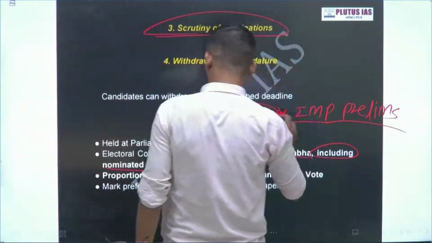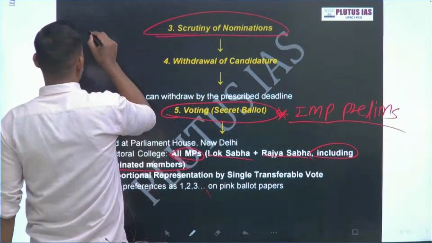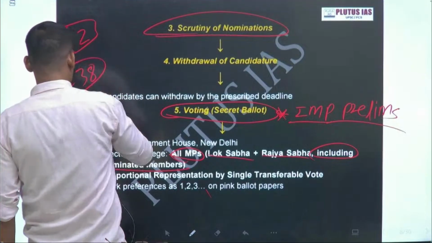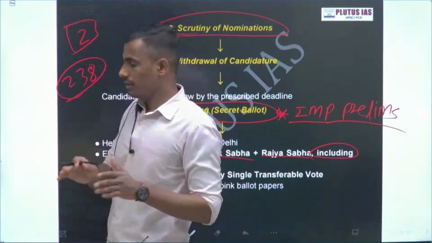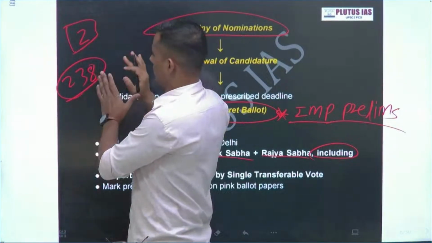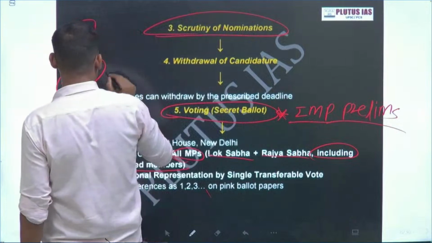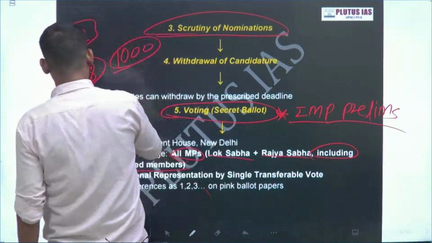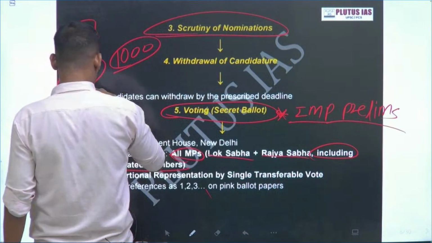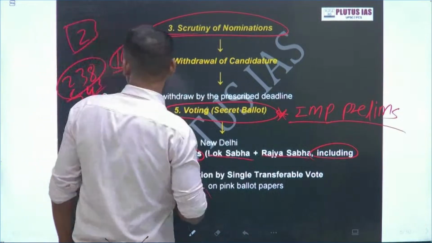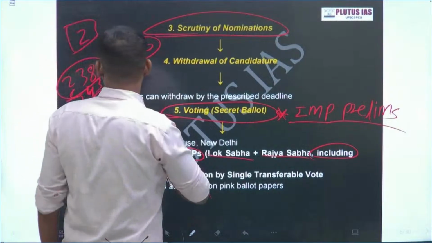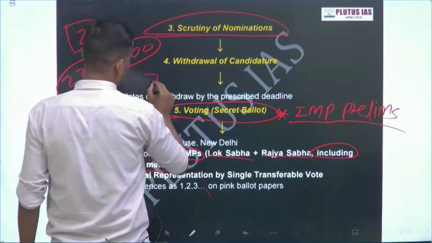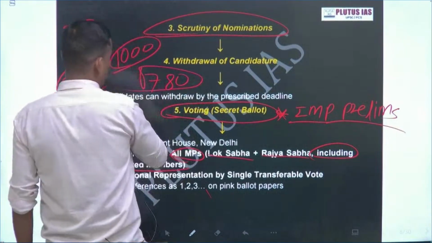I will explain the proportional representation and the single transferable vote. Consider there are two candidates, and total members are 238. I'm just talking about the Rajya Sabha members, we will consider the Lok Sabha also. Consider it as 1000 members. Overall it will come to about 530. We will directly do this calculation. 5, 8, then 7. These are the numbers. Consider the round figure.